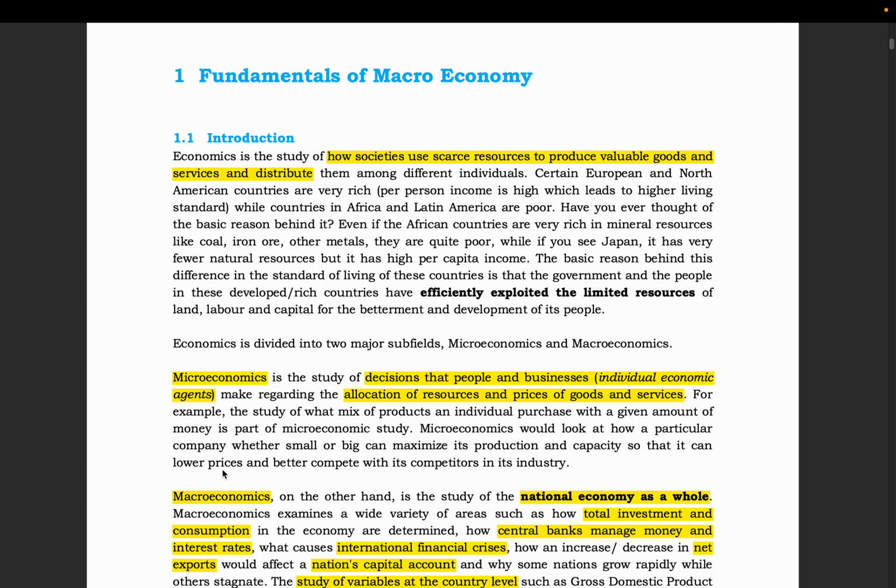If you see Japan also, very few natural resources but very high per capita income, top 5 economies of the world. So the basic reason behind the standard of living of these countries is that the government and the people in these rich, developed countries efficiently exploited their limited resources. So the word is efficiently exploited the limited resources.